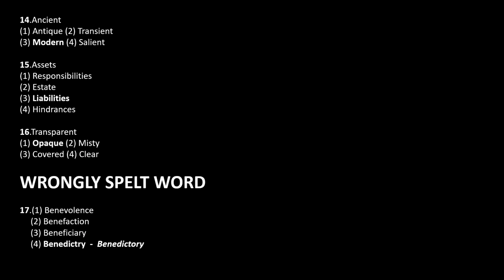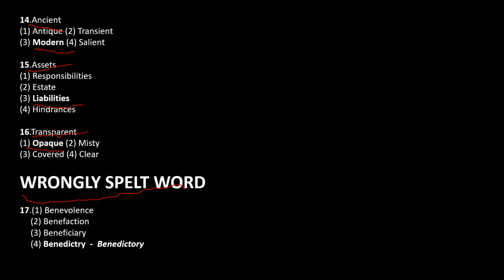So then we have ancient. So the word ancient and its opposite word is modern. So then we have assets. So assets is some kind of a property that you have. So the word which is opposite of assets is liabilities. So then we have transparent. So transparent is which is well known to everyone. So then which is hidden. So that is opaque.